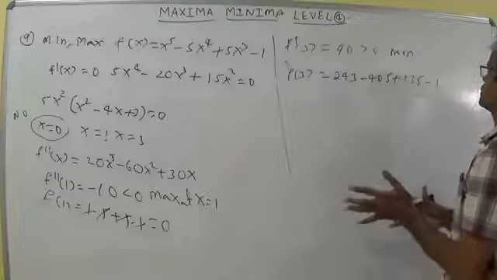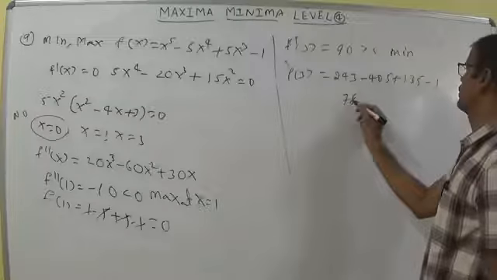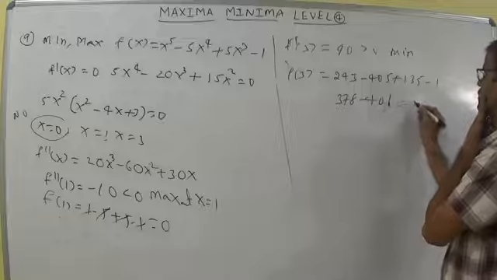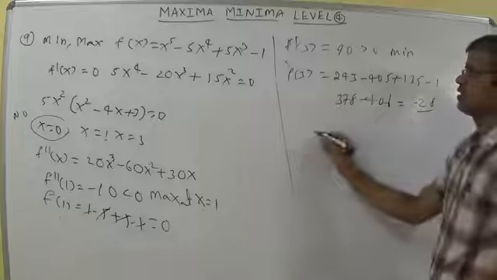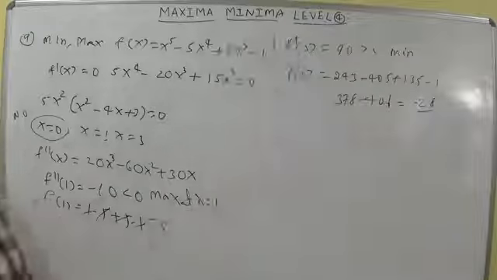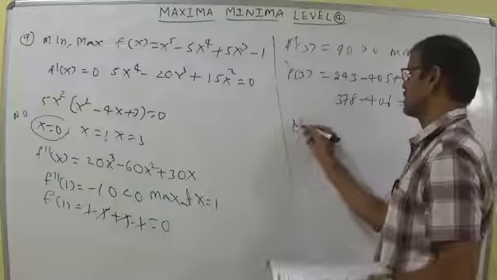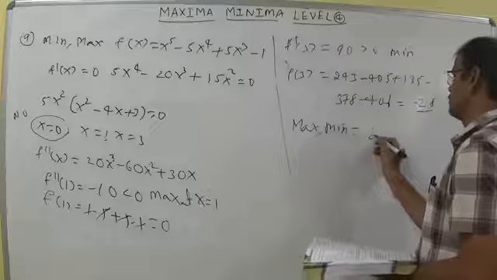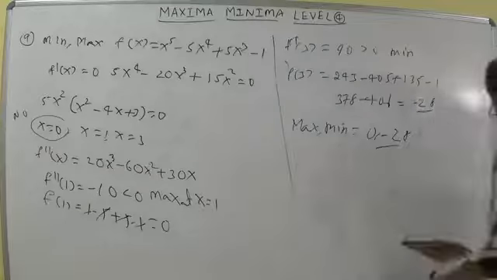Adding 243 and 135 gives 378, minus 406, this is minus 28. So what is he asking? Substitute the value and verify the option. Here he is asking max comma min value. Maximum value 0 and minimum value minus 28 because it is negative.